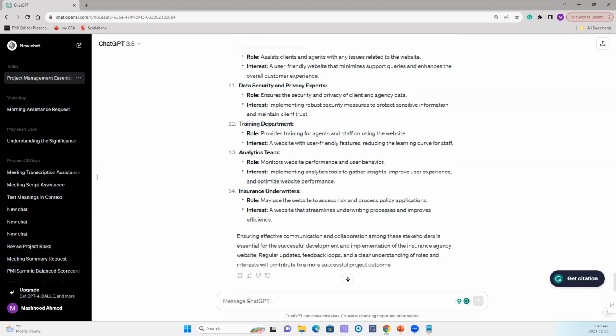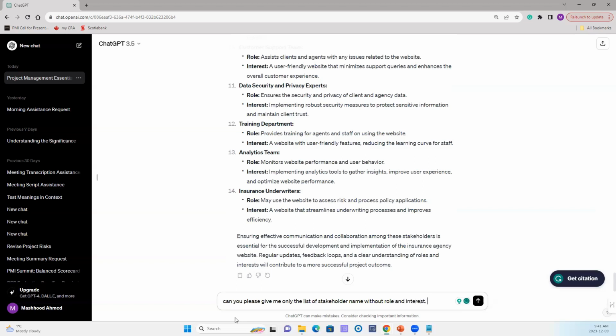So I will just go and change it, saying, can you please give me only the list of stakeholder names without roles and interests, right?